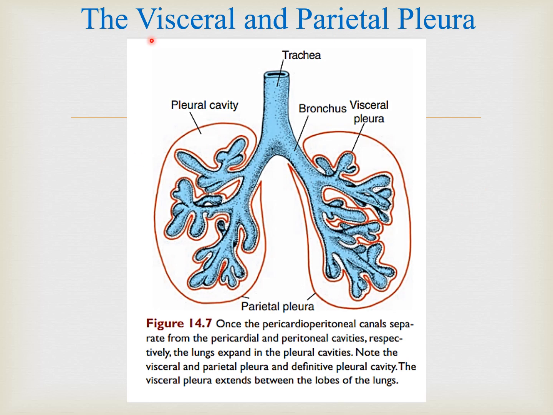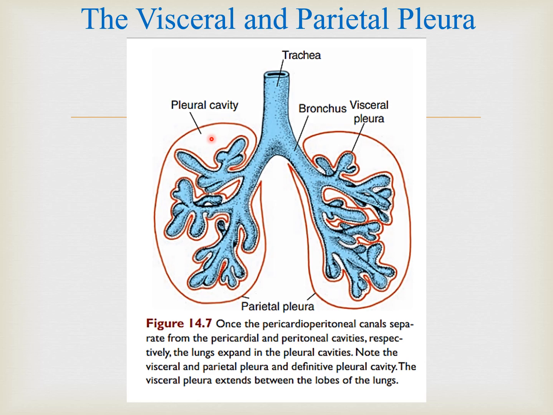And here we can see that this portion of the pleura, which is in direct contact with the lung tissue, is known as visceral pleura, and the outer one, which is toward the body wall, is known as parietal pleura. In between them, this space is known as the pleural cavity.